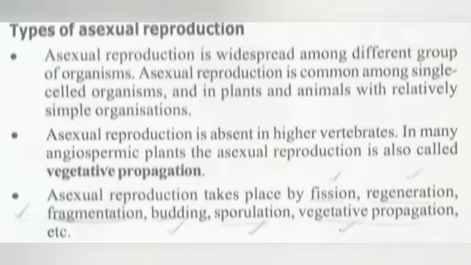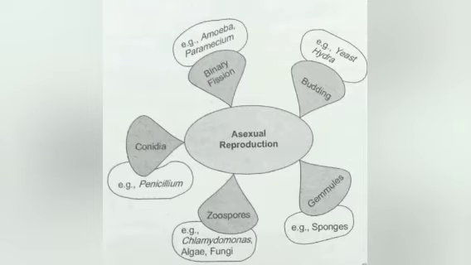In asexual reproduction, higher invertebrates are totally absent of this nature, but in many angiospermic plants, asexual reproduction is also called vegetative propagation. Asexual reproduction takes place by fission, regeneration, fragmentation, budding, sporulation, vegetative propagation, etc.